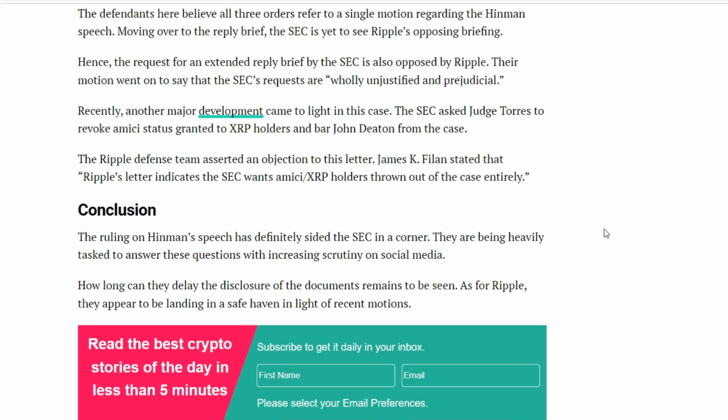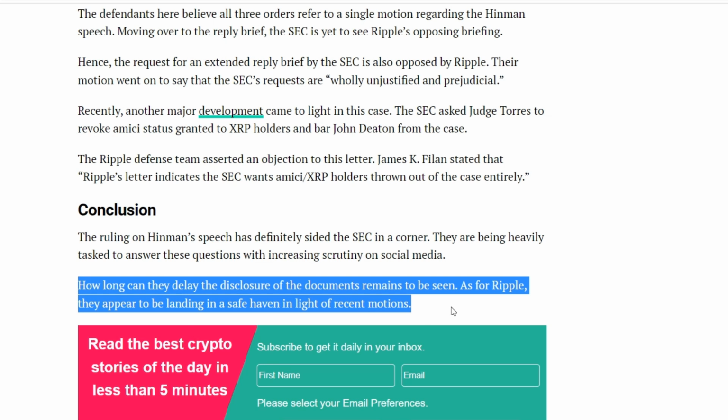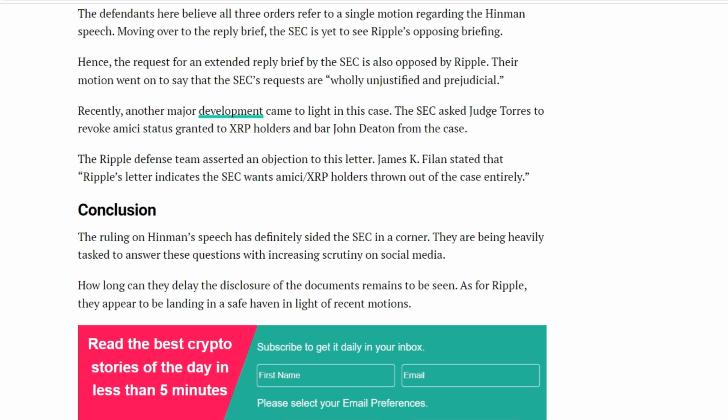They face a serious challenge to answer these questions with increasing attention on social media. It is unclear how long they will be able to delay the disclosure of documents. As for Ripple, they seem to be landing in a safe place in light of recent moves.